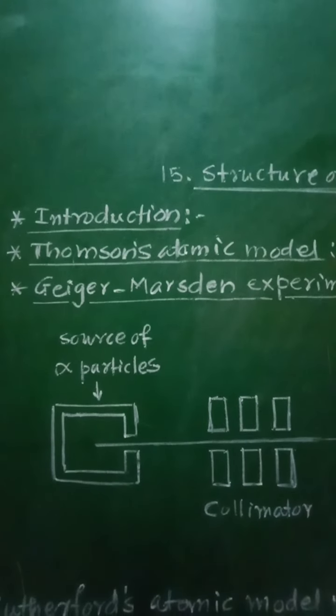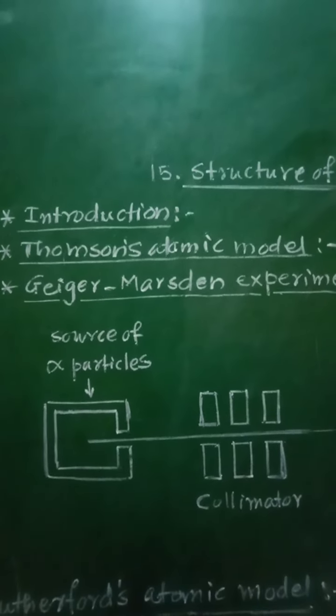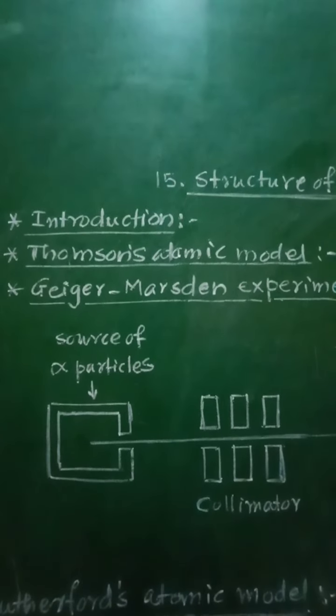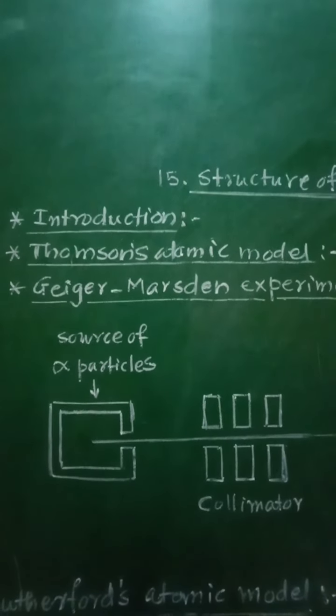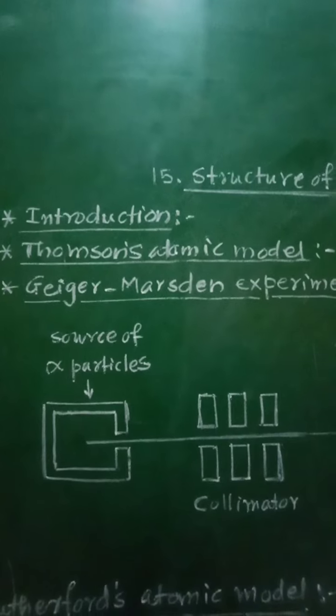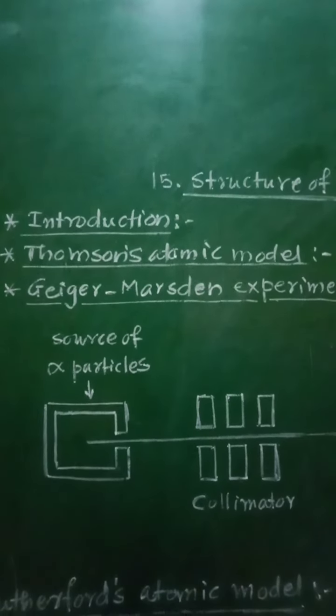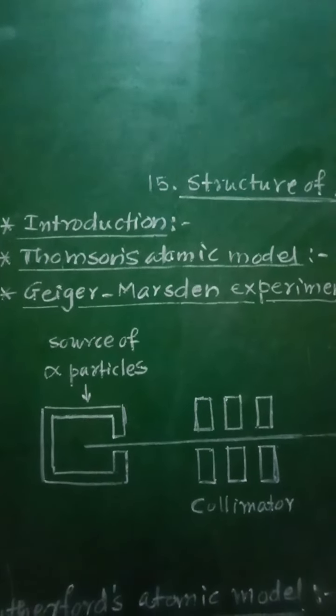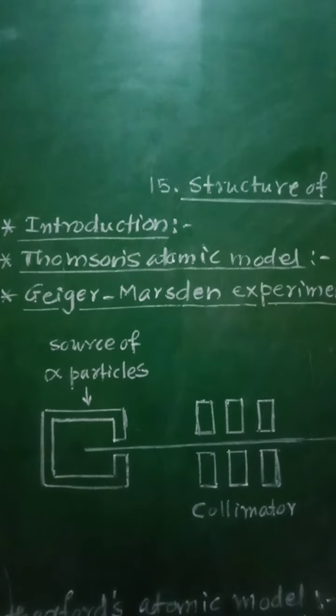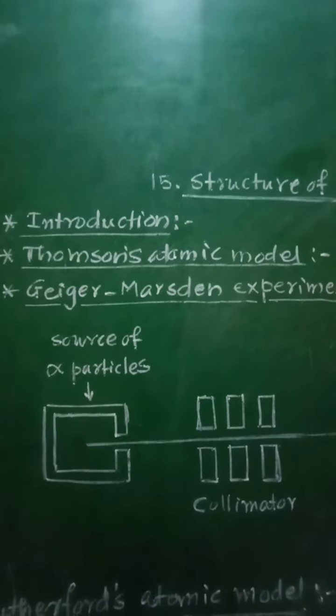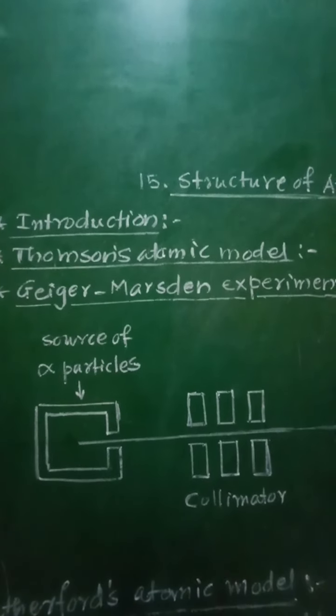So when a potential difference was applied between the two electrodes, that is cathode and anode, the cathode was seen to emit rays which produce a glow when they struck the glass behind the anode.